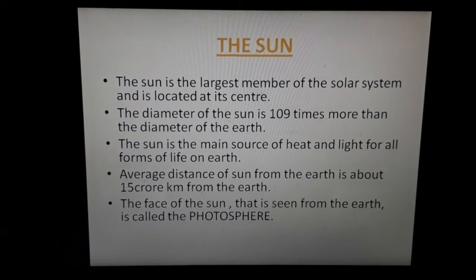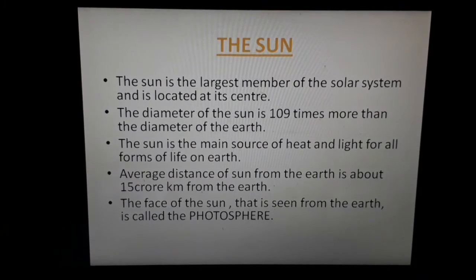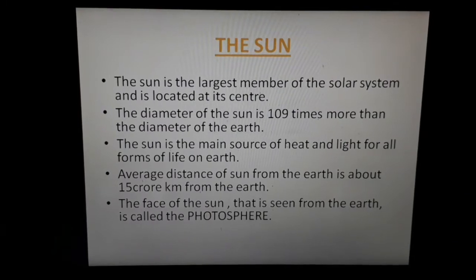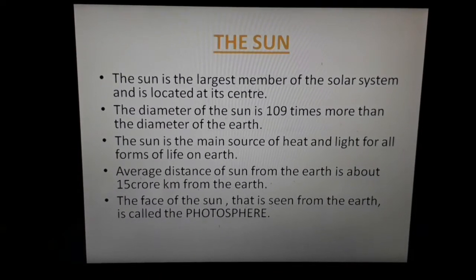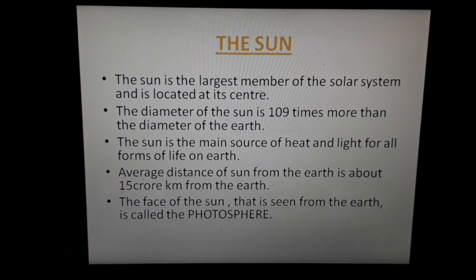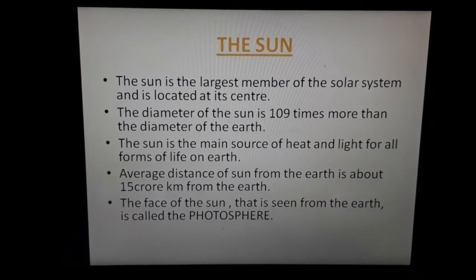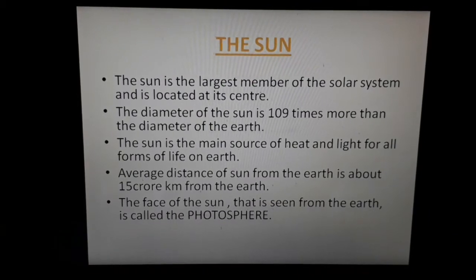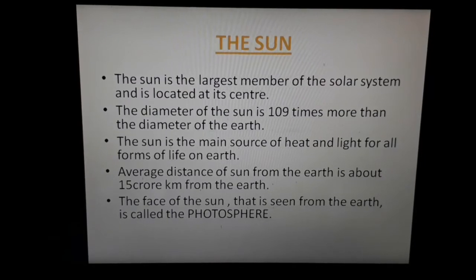The sun is the main source of heat and light for all the forms of life that is present on the Earth. The average distance of the sun from the Earth is about 15 crore kilometer. The face of the sun that we can see from the Earth, or through binoculars and instruments, is called the photosphere.